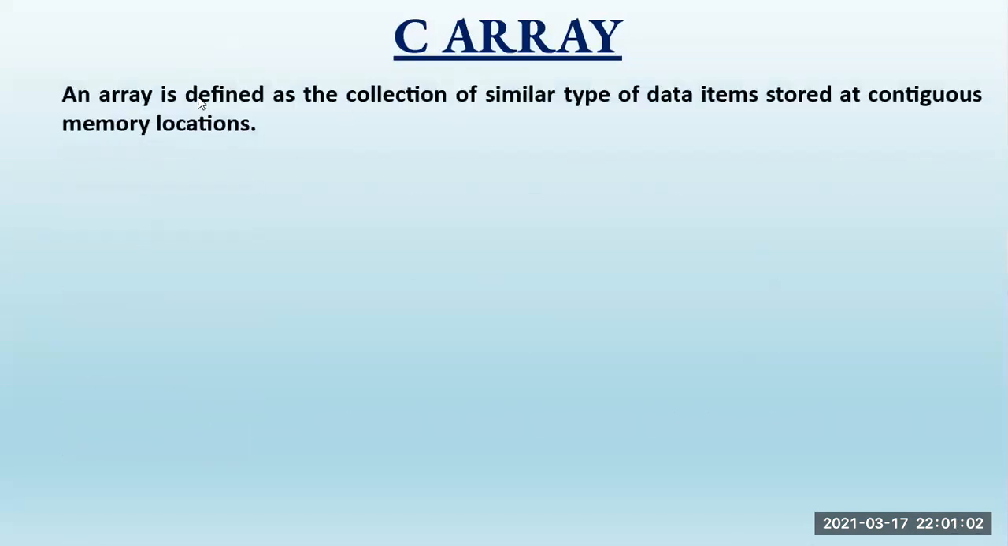First, an array is defined as a collection of similar type of data items. That is what we said. Similar type means it will collect only integer elements or only character elements. Like that, it will store elements only of a similar data type.